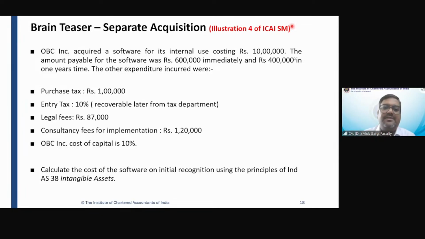Okay, understood. Then the question has given you purchase tax. The company has paid a purchase tax of rupees 1 lakh. So what to do with this purchase tax?